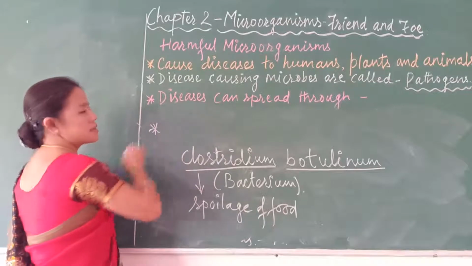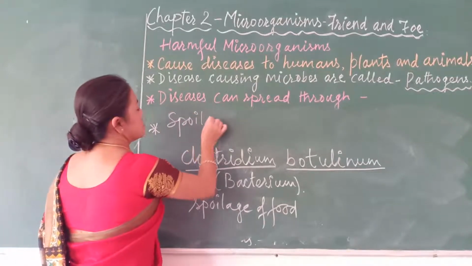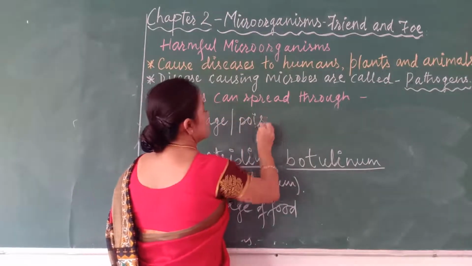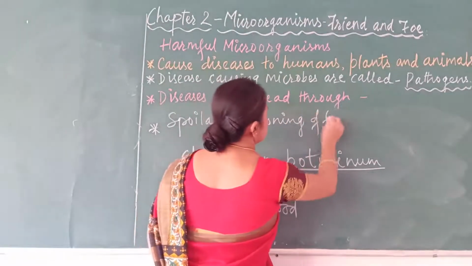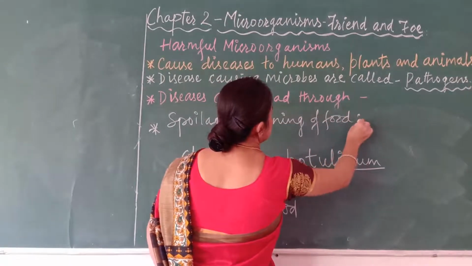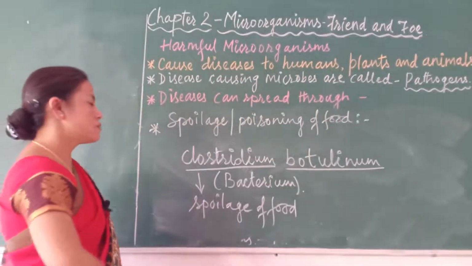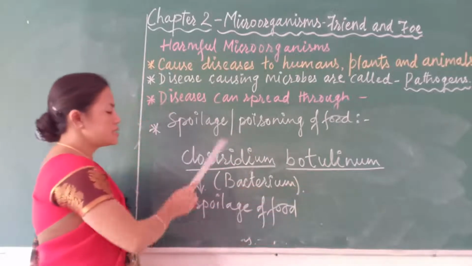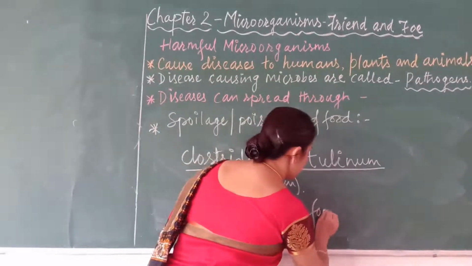So we can write the second point as spoilage or poisoning of food. And this poisoning of food is caused by what, students? This poisoning of food is caused by a bacterium, the name of which is Clostridium botulinum, and this spoilage of food is known as food poisoning.